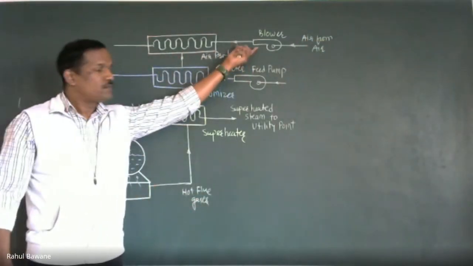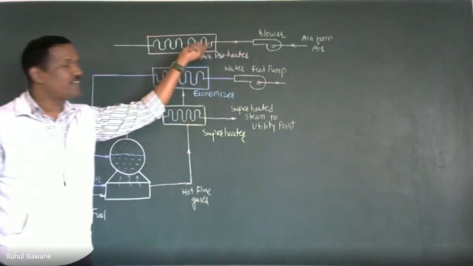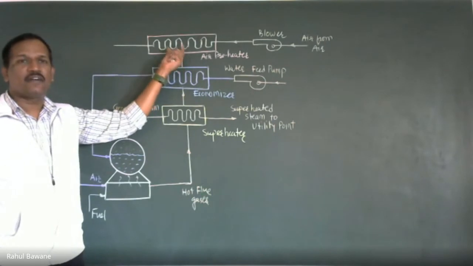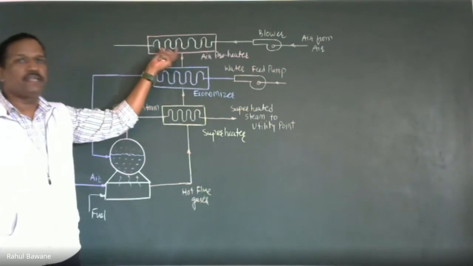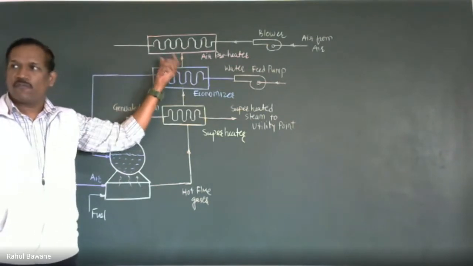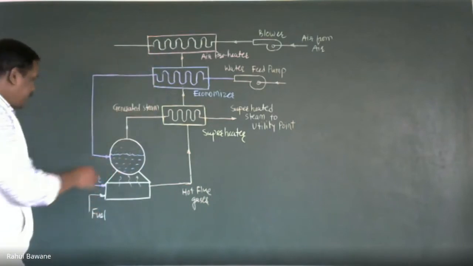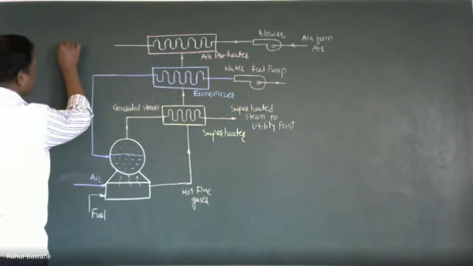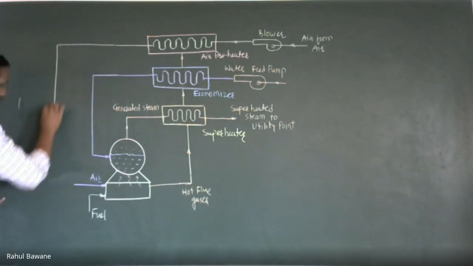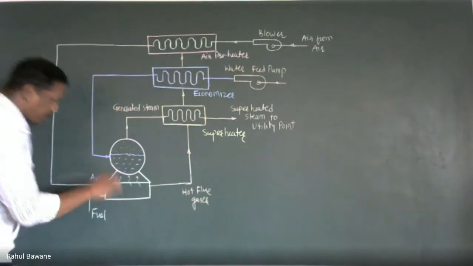Now, from the blower, we are supplying this combustion air to the air preheater, where waste heat is recovered and our air gets preheated to some extent, so that whatever the moisture content or wetness of that air, it is reduced, and that reduced moisture content or preheated air is actually supplied to the combustion chamber.